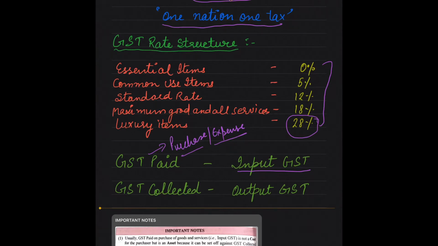And what is GST collected? It is collected from the customer in the case of sale or any income received. We use the term output GST. So GST paid is input GST, and GST collected means output GST, in the case of sale or income received.